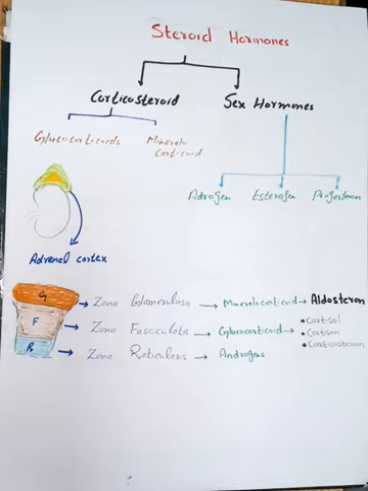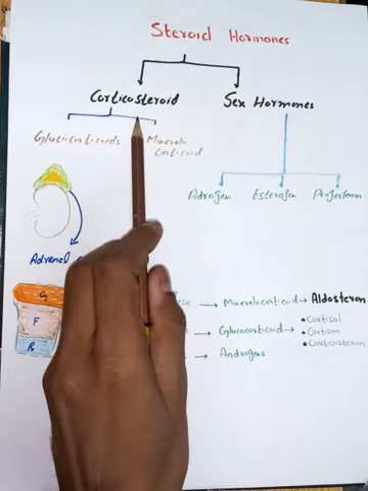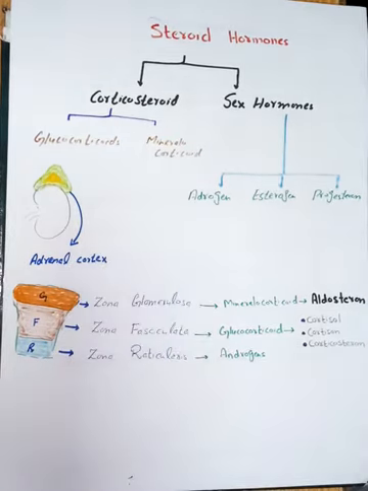Well, first of all, let's start from the types. Steroid hormones are basically of two types. The one are corticosteroids and the other are sex hormones. Corticosteroid hormones are basically released from the adrenal cortex.